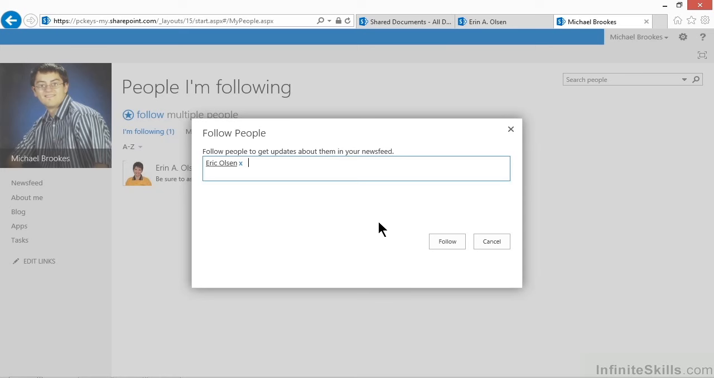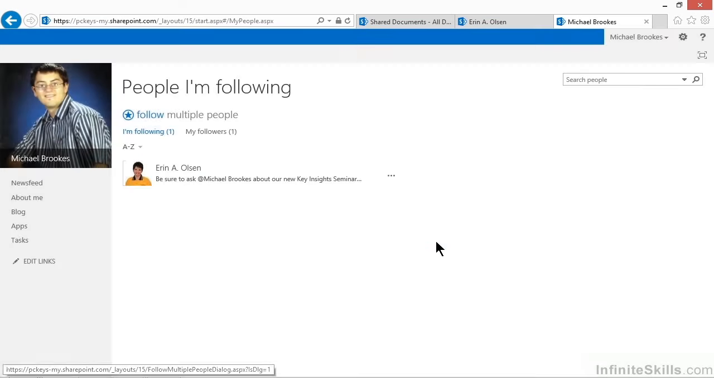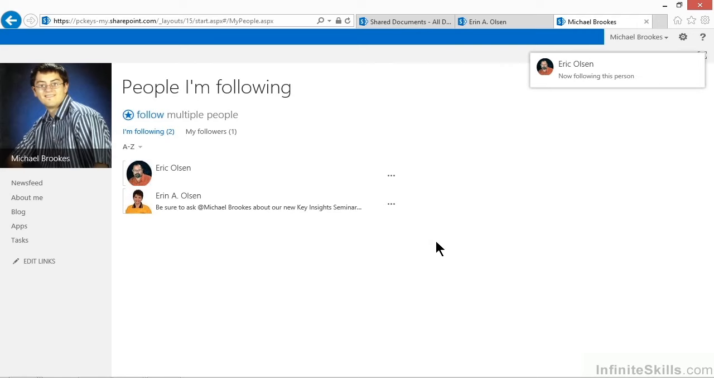We can put in basically as many names as we want. When we're all finished, we can click or tap the option that says Follow on the bottom right side of this little window, and all of the people that we entered will now be followed. It's that easy.